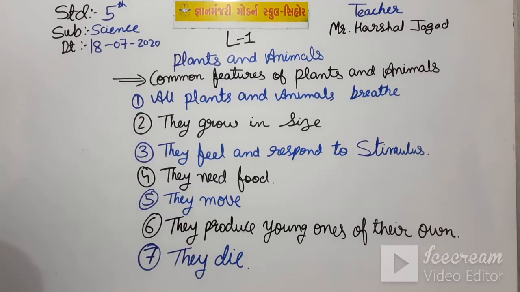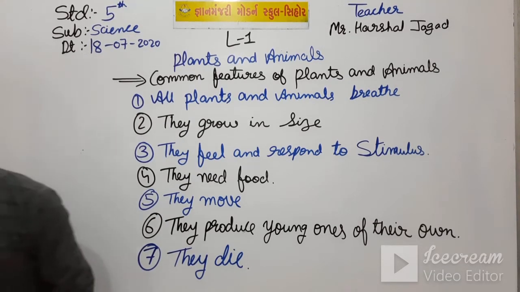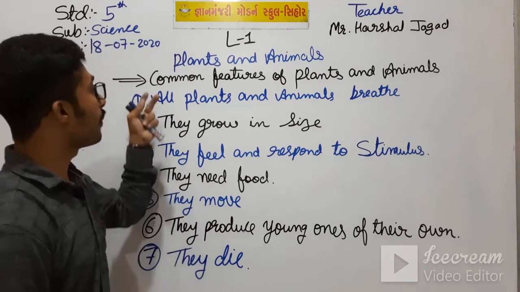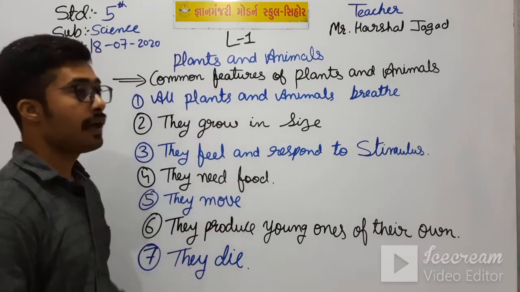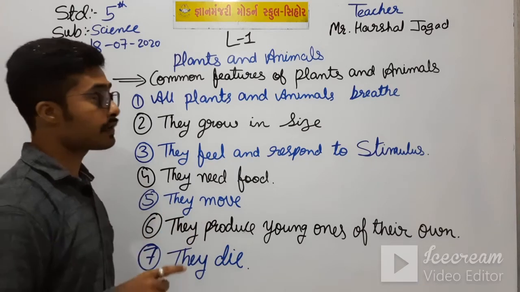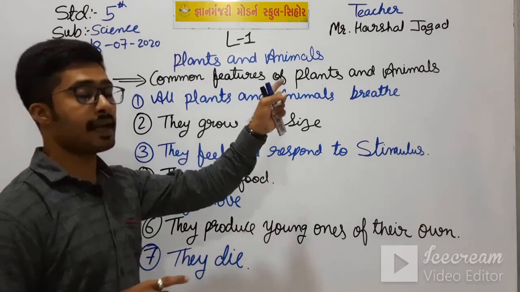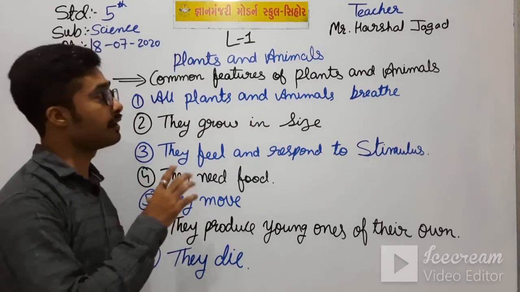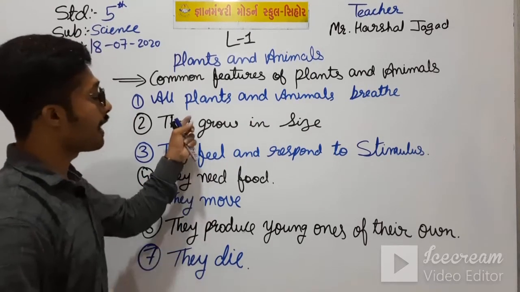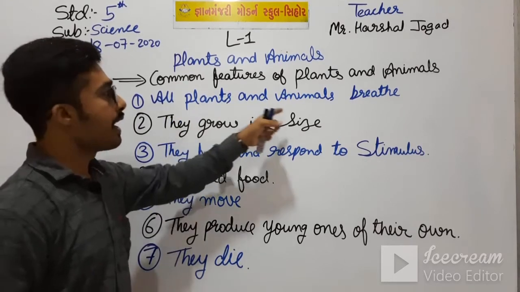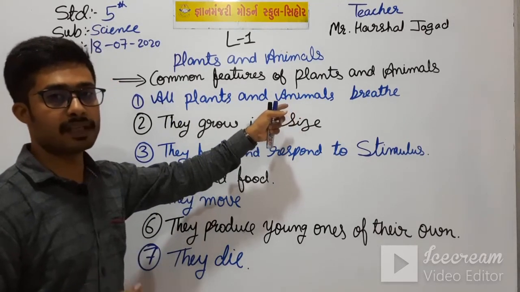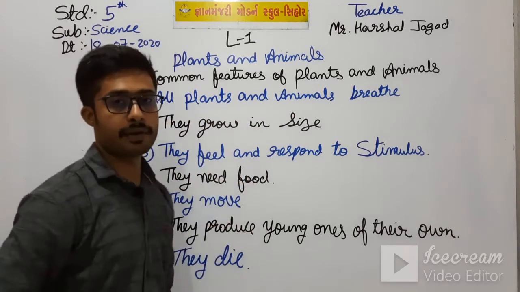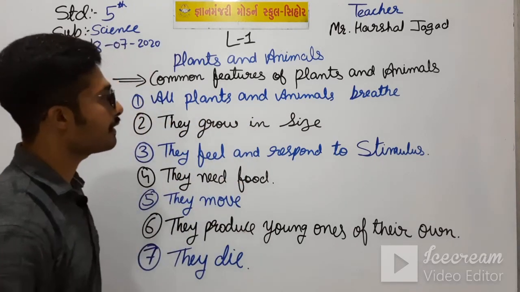Okay students, so these are some of the points of the common features I have written here, and also the differences between plants and animals. In these points only there is a difference between plants and animals, like plants breathe from stomata, animals breathe from nose, gills, etc. That way they have differences, the plants and animals.